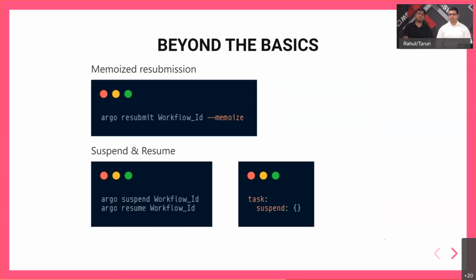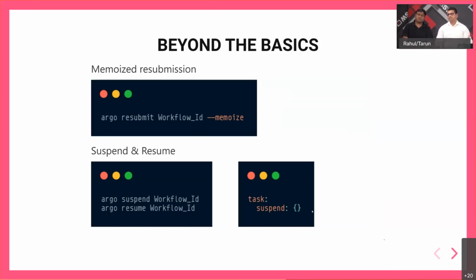So for example, if a workflow is going on for a while, but you want to suspend its functioning for some time, then you can execute the Argo suspend command and give it a workflow ID, and it would dehydrate the workflow and stop it from processing any further. And you can, at a later point of time, resume the workflow as well, from where it will pick up the state, hydrate the workflow back, and start processing it again.